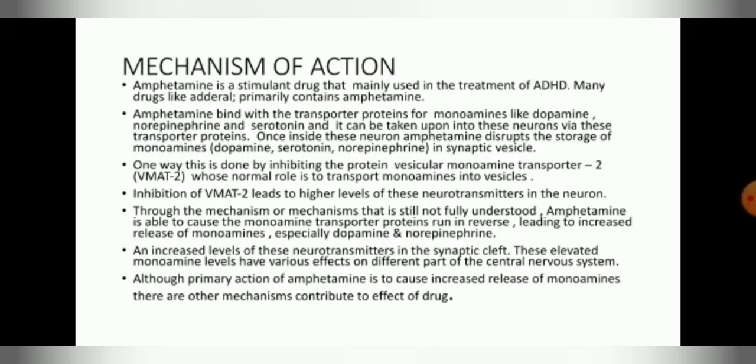Through a mechanism that is still not fully understood, amphetamine is able to cause the monoamine transporter protein to run in reverse, leading to increased release of monoamines, especially dopamine and norepinephrine. An increased release of these neurotransmitters in the synaptic cleft occurs.